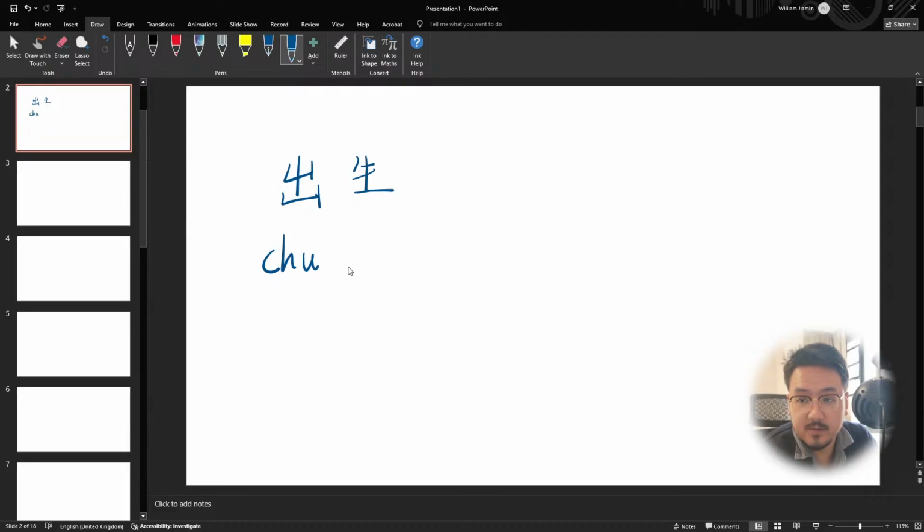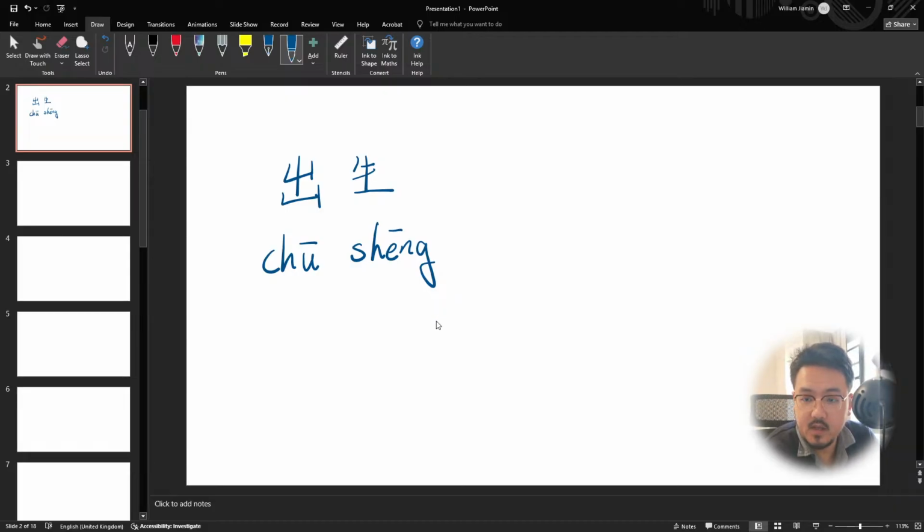That's okay, right? So 出 is 卷舌, 出, right, and then 生, not sen, 生, 后鼻音 eng. 出生, and all that is flat. I'm going to make it more flat so it won't be confusing, 出生.